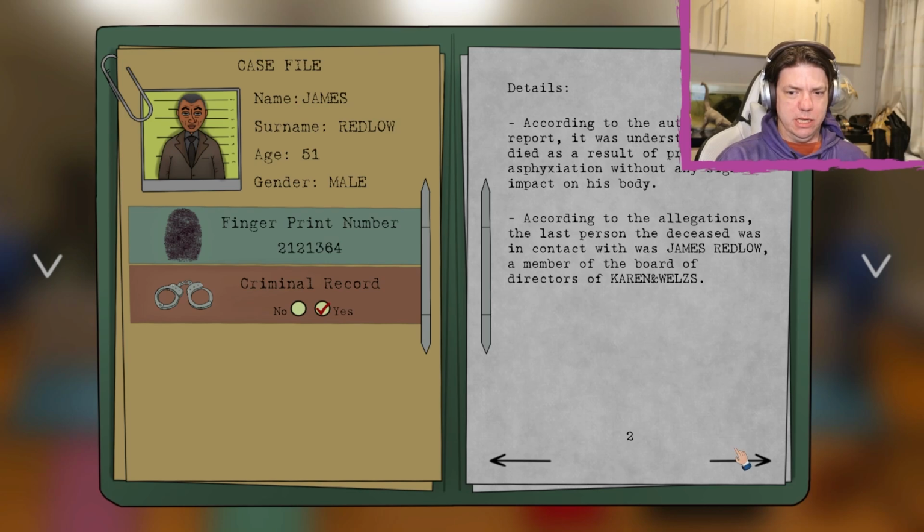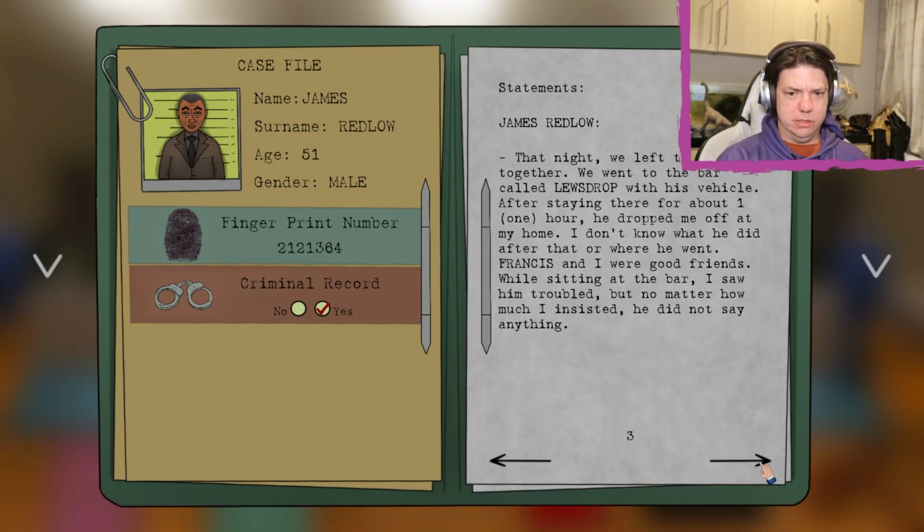Okay. Last person the deceased was in contact with was James Redlow. That's this guy. Member of the board of directors of Karen and Wells.